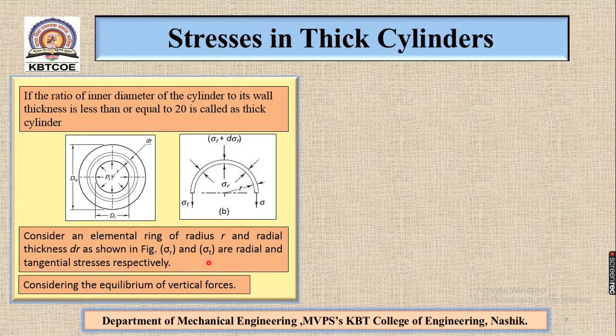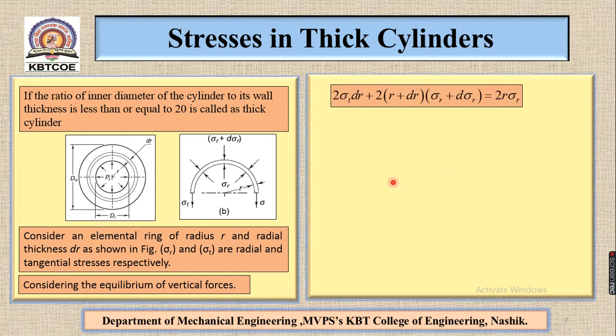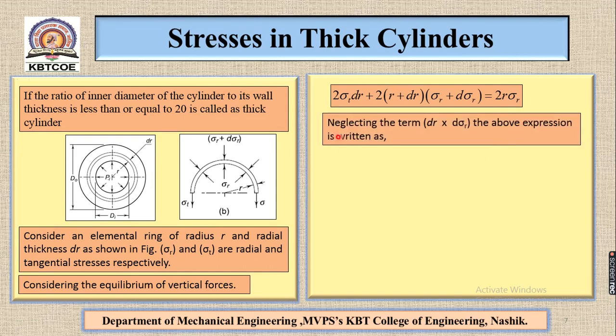Considering the equilibrium of vertical forces, we can write the equation as 2 sigma t dr plus 2 (r plus dr)(sigma r plus d sigma r) is equal to 2r sigma r.